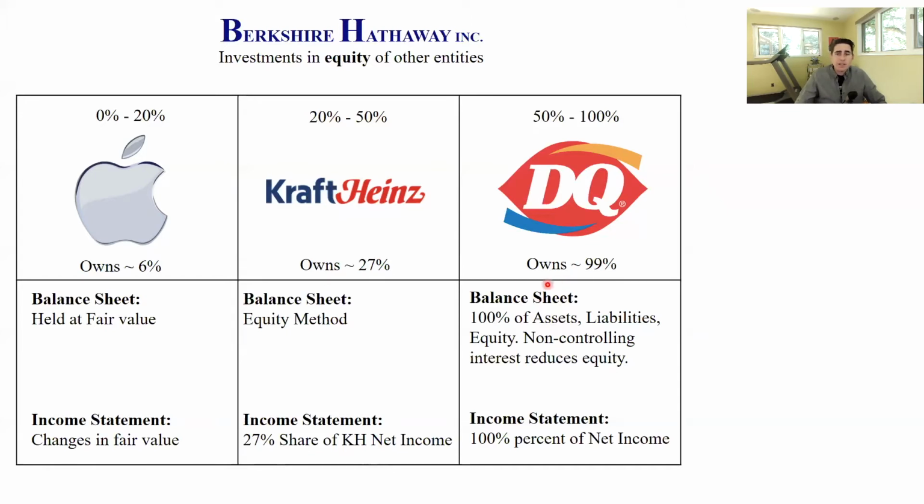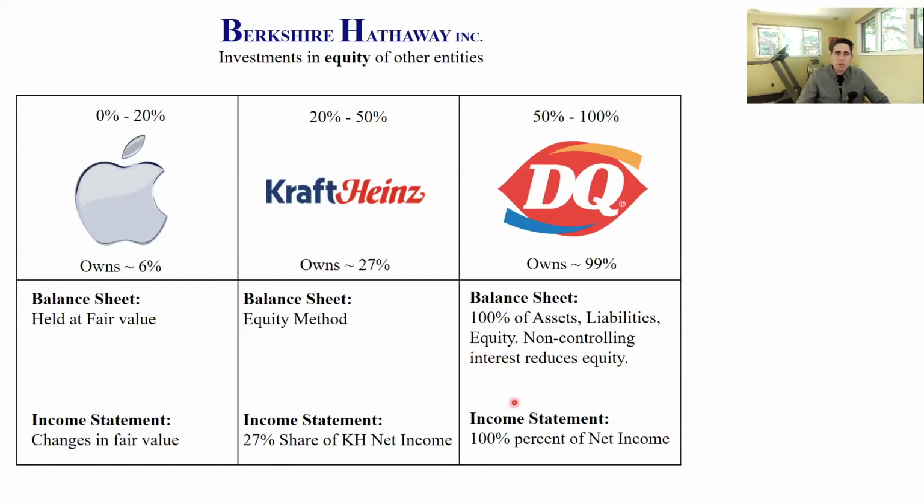And consolidate means that all of Dairy Queen's assets and liabilities appear on the balance sheet of Berkshire Hathaway. Since Berkshire Hathaway does not own 100%, there's a 1% non-controlling interest in Dairy Queen. And so they're going to report that non-controlling interest in the equity section. And I'll show you what that looks like.